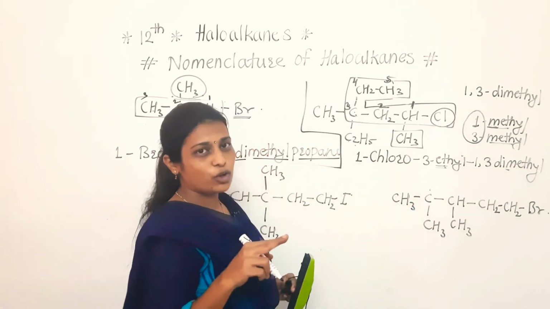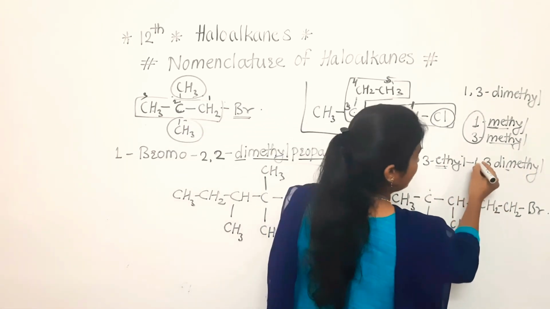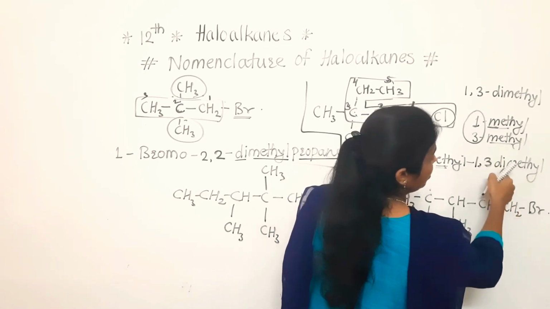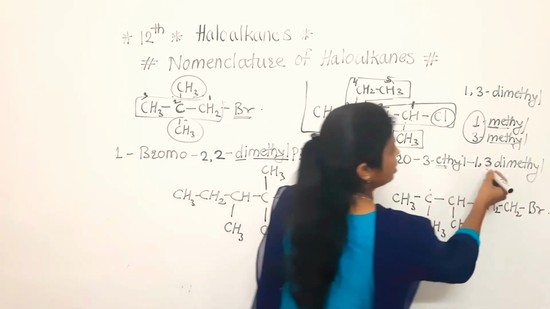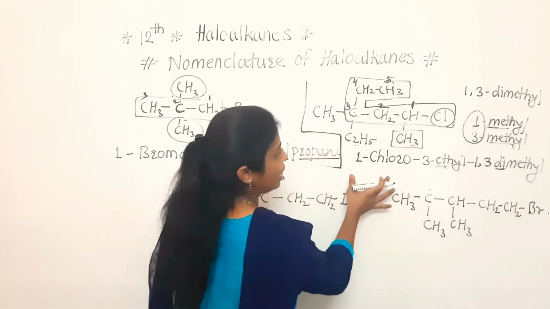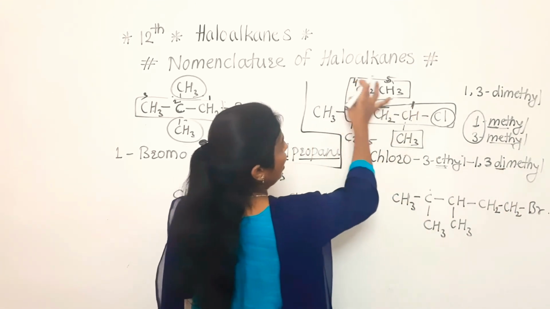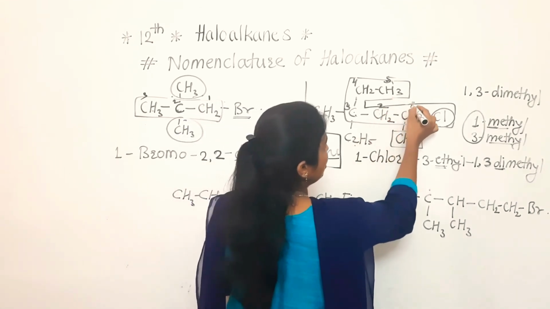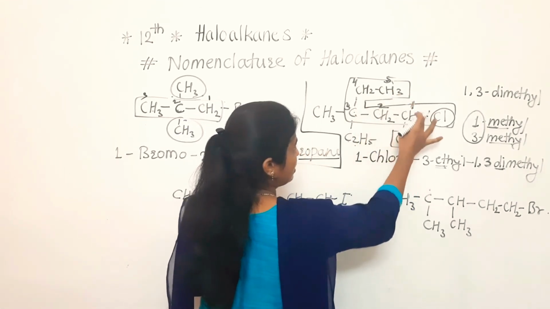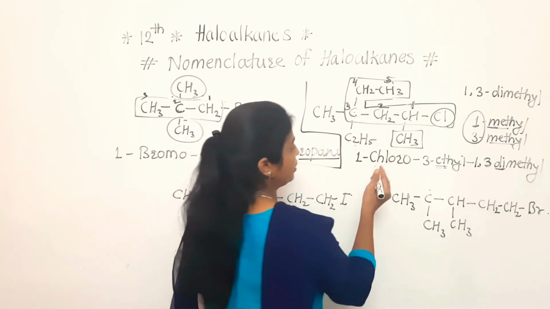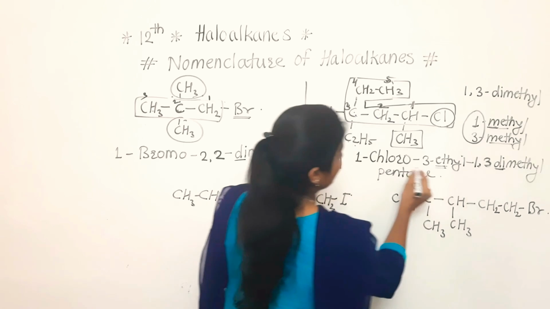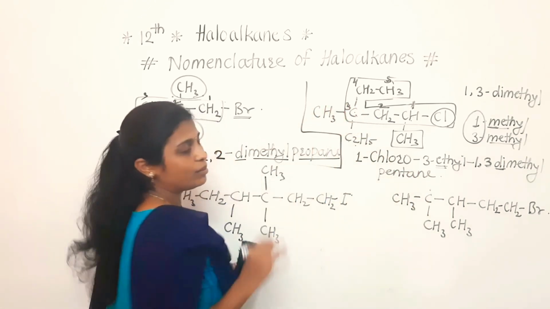But here two methyl groups are there, that's why I have written that at the first position and third position a methyl group is there. Total two are there, so we have written here di. Now finally, the last step is the total number of carbons included in the selected longest chain, that is 5. That's why it will end with pentane. So this is the correct IUPAC name of this structure.